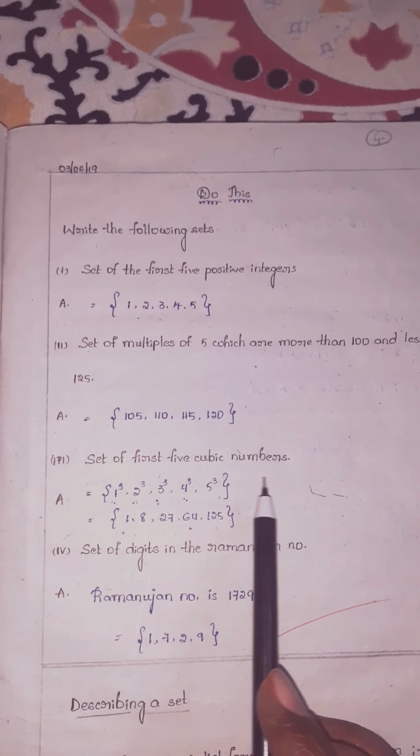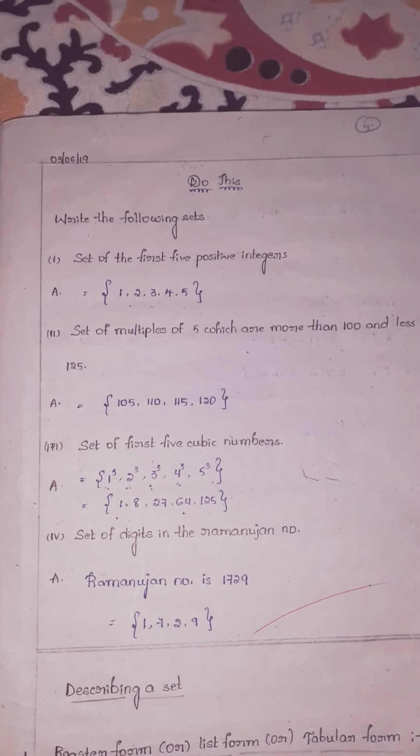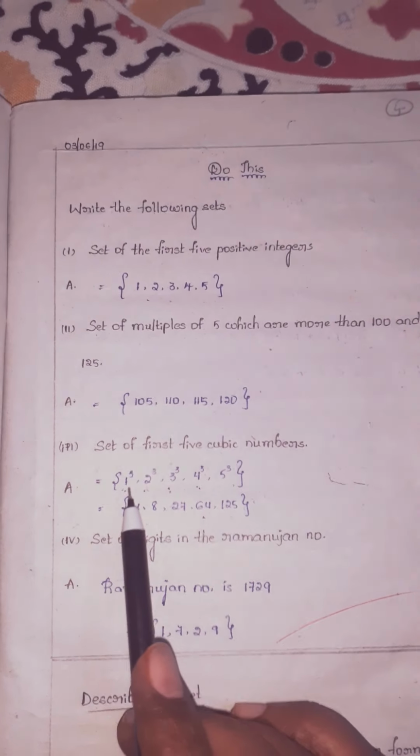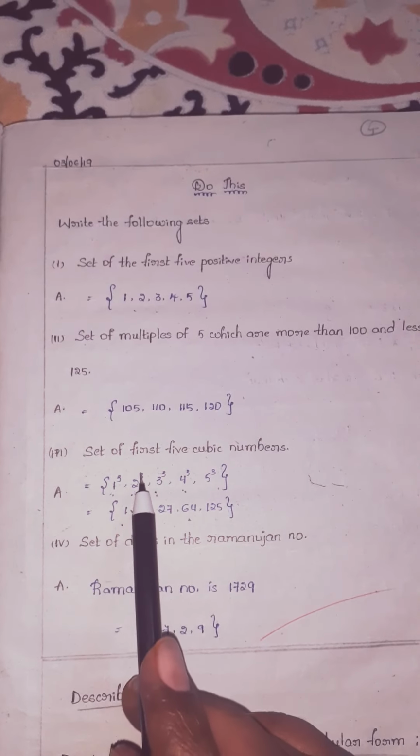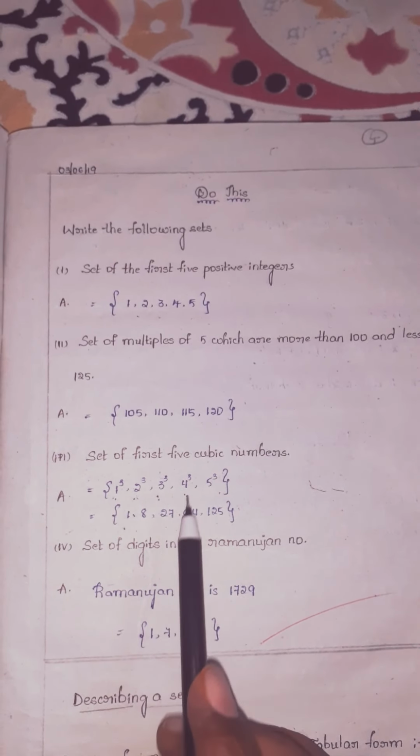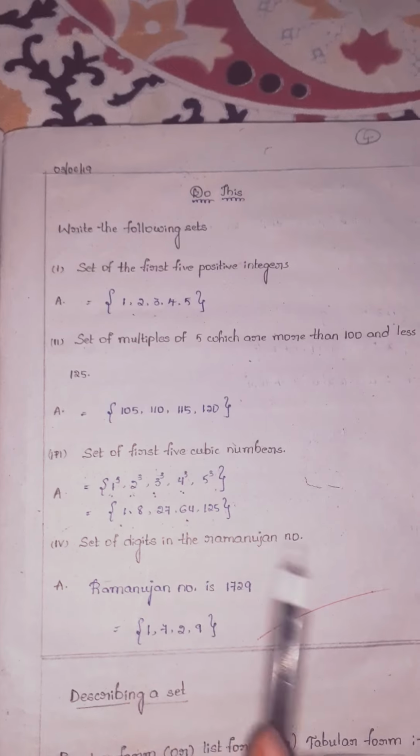Next, set of first 5 cubic numbers. Cubic numbers means power 3. So 1 cube, 2 cube, 3 cube, 4 cube, 5 cube. 1 cube is 1, 2 cube is 8, 3 cube is 27, 4 cube is 64, 5 cube is 125.